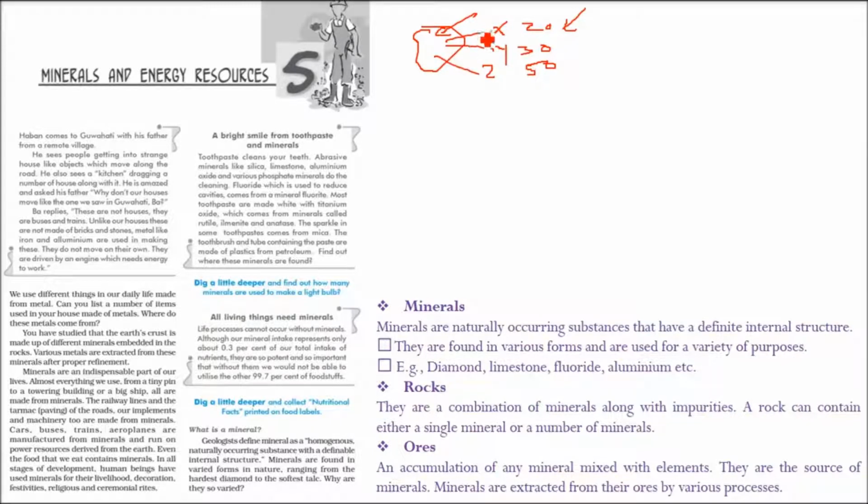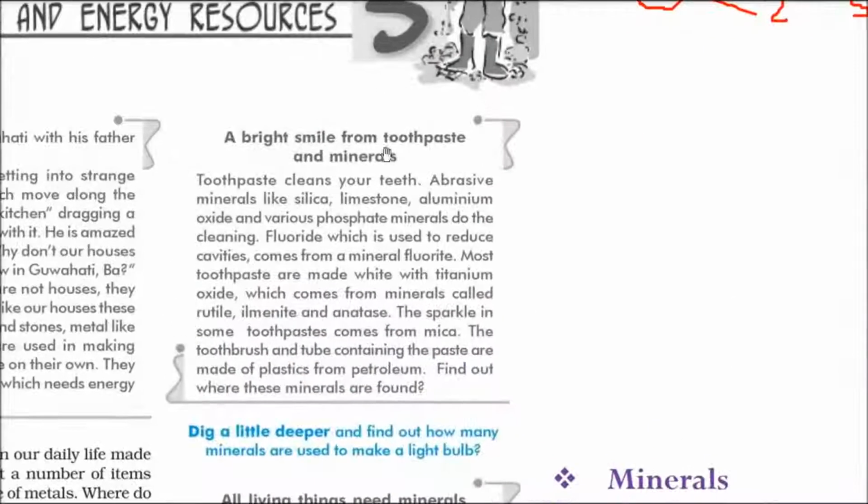It can be chemical differently or physical differently. So they are found in various forms, and they are used for variety of purposes like diamond, the limestone, fluoride, and aluminium. And if I can tell you that right from a needle to the airplane, we will find different type of minerals being used. Even the human body, even we use the mineral in different form of way.